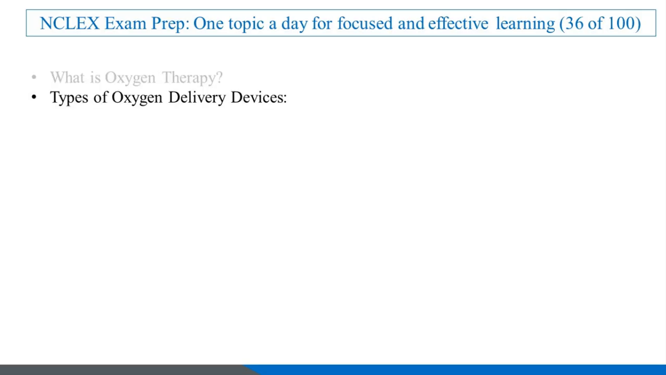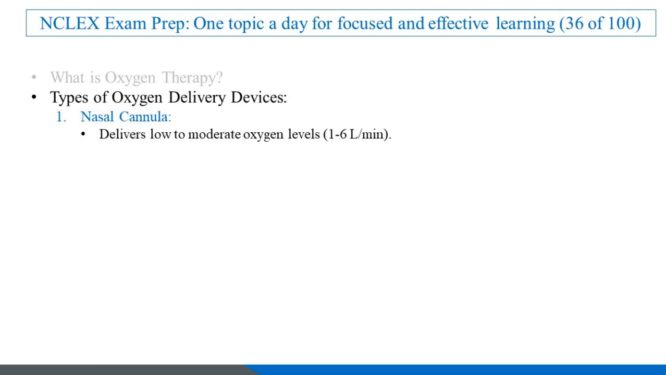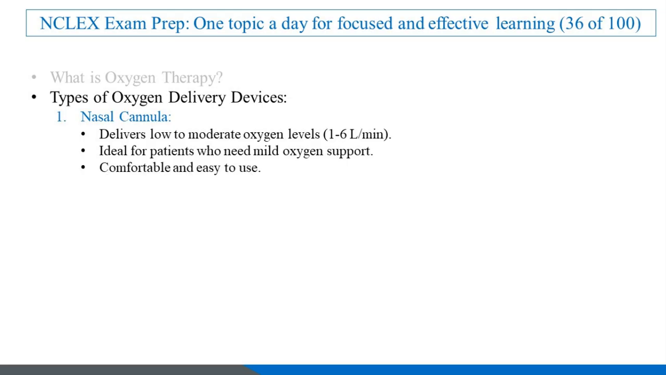Types of oxygen delivery devices. There are several types of oxygen delivery devices, each suited for different patient needs and oxygen requirements. Let's break them down. 1. Nasal cannula. Delivers low to moderate oxygen levels, 1 to 6 liters per minute. Ideal for patients who need mild oxygen support. Comfortable and easy to use.